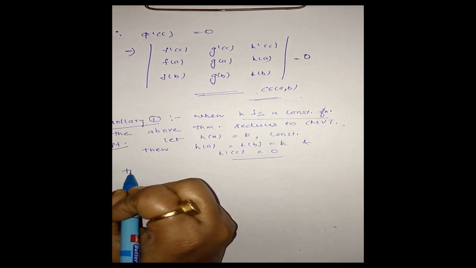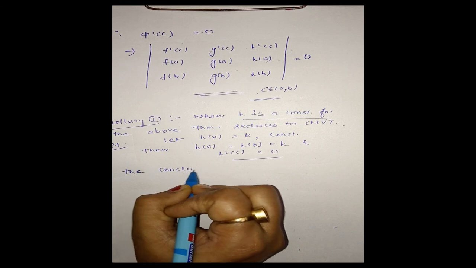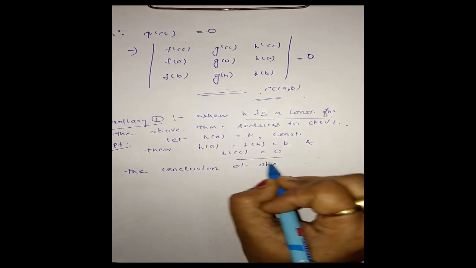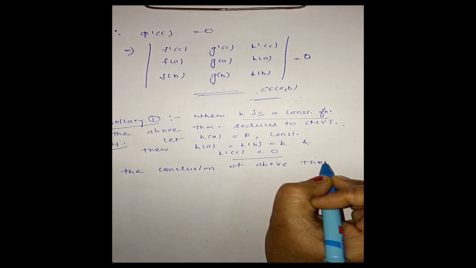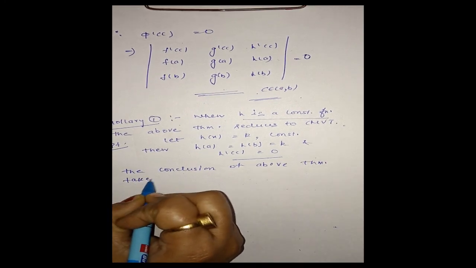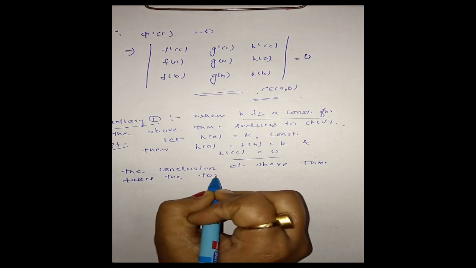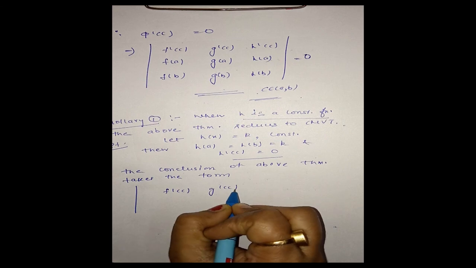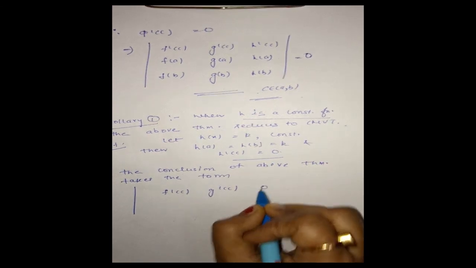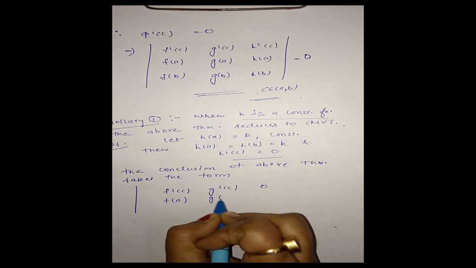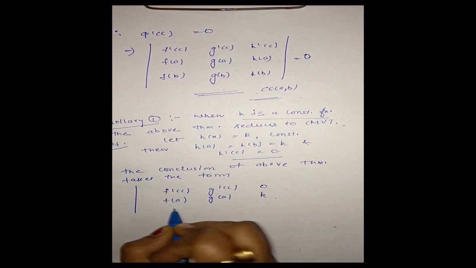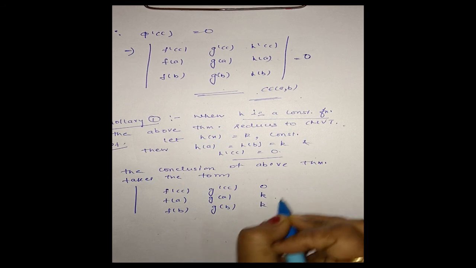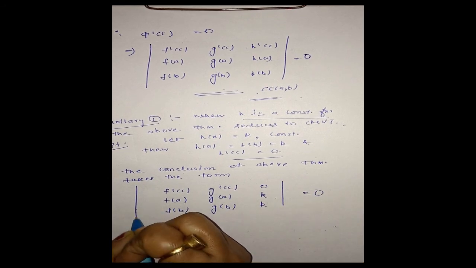The conclusion of the above theorem takes the form of this determinant: f'(c), g'(c) and h'(c) which is 0; f(a), g(a), k; and f(b), g(b), k, is equal to 0.